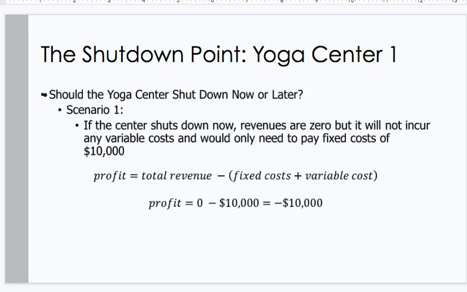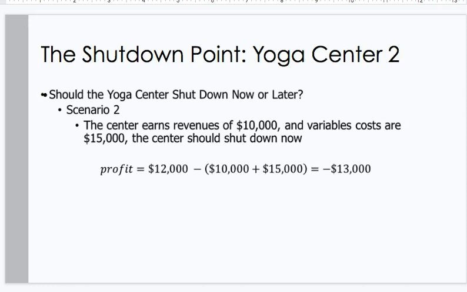Scenario 1. If the center shuts down now, revenues are 0, but it will not incur any variable costs and would only need to pay fixed costs of $10,000. Profit equals total revenue minus fixed cost plus variable cost, so profit is equal to 0 minus $10,000. That's a loss of $10,000.